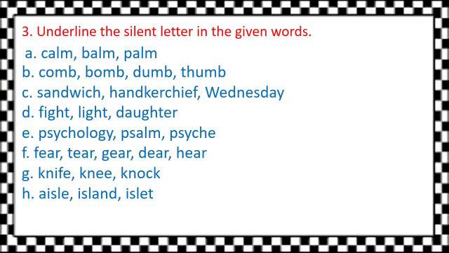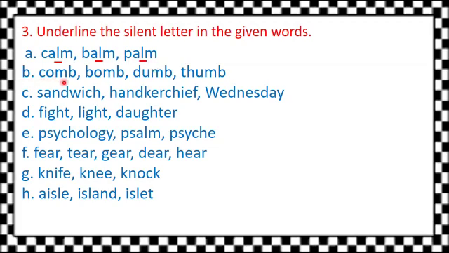Question number 3. Underline the silent letter in the given words. So now here students, words are given and we have to underline the silent letter. Let us start with the first one. Calm. Do we pronounce it as calm? We pronounce it as calm. So L is the silent letter here. Here also L is the silent letter. And here also L is the silent letter.